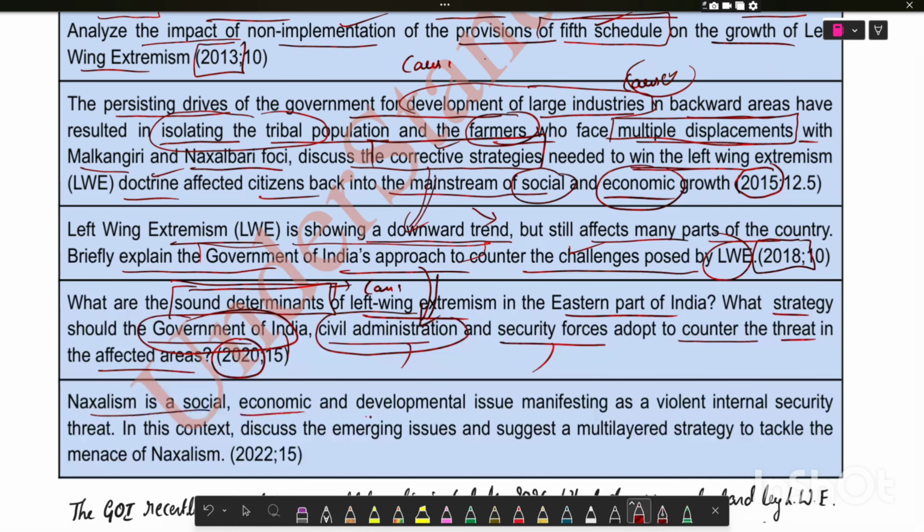Naxalism is a socio-economic and developmental issue manifesting as a violent internal security threat. In this context, discuss the emerging issues and suggest a multi-layered strategy to tackle Naxalism, asked in 2022. Here also, there was the same question. They have divided the causes into socio-economic and developmental. And again, they asked about multi-layered strategy, which is nothing but the government of India's approach to deal with Naxalism.